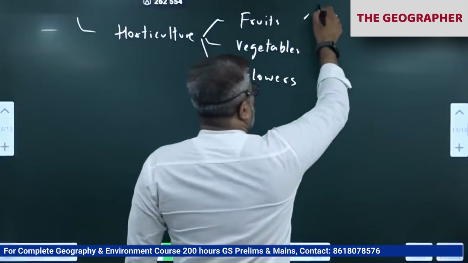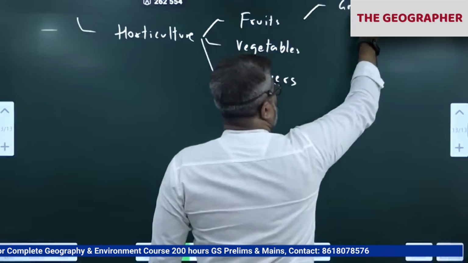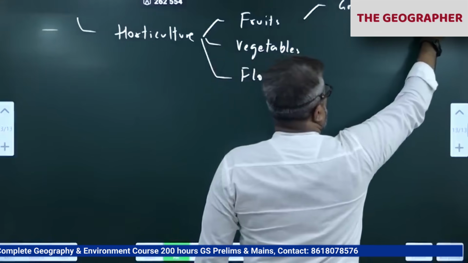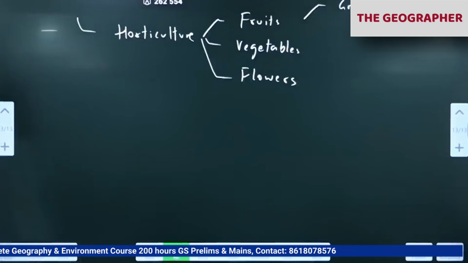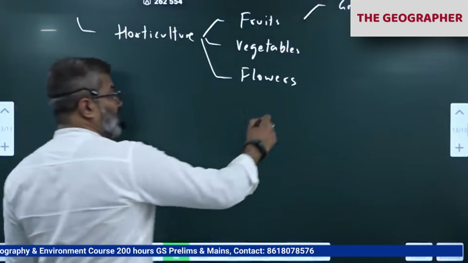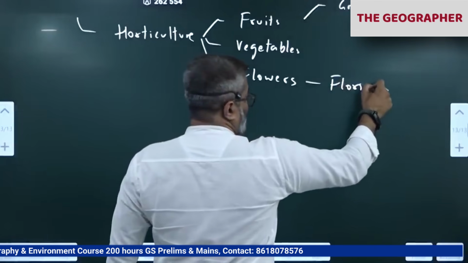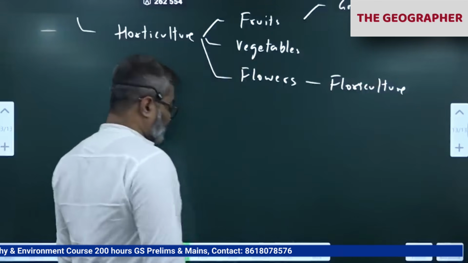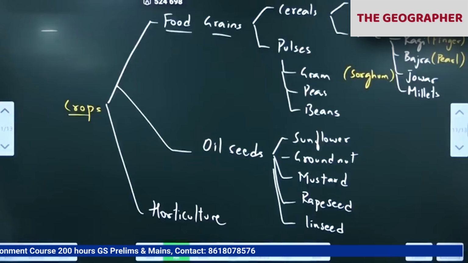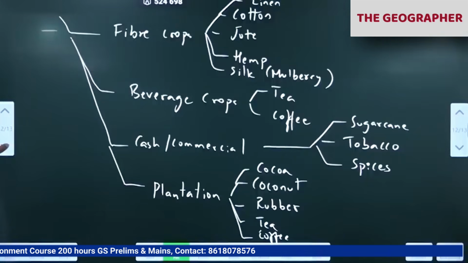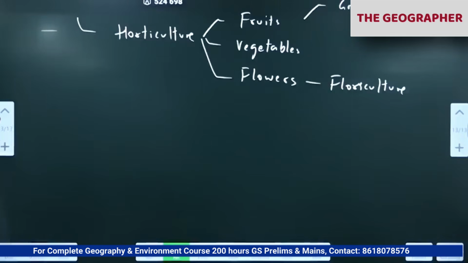Fruits, and cultivation of grapes. Grapes is viticulture. Especially grapes is viticulture. Citrus fruits, grapes, viticulture. Growing flowers is floriculture. So I'll go back. This is the crop classification. In one page you should get this. Done with this? Right.